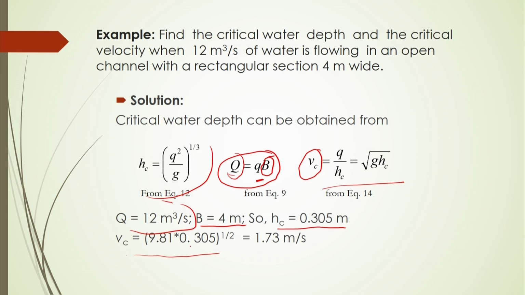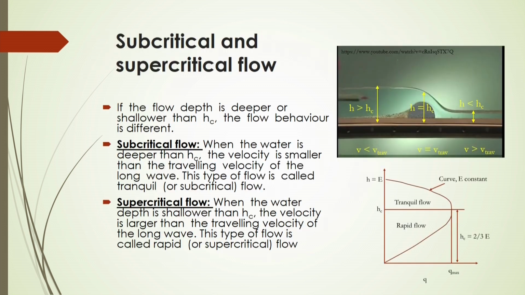From this we can get the critical water velocity at the critical water depth for this critical flow rate for the 4 meter wide rectangular channel.